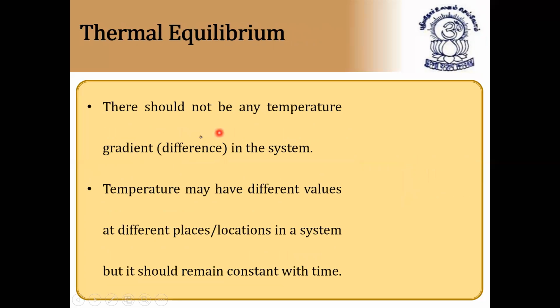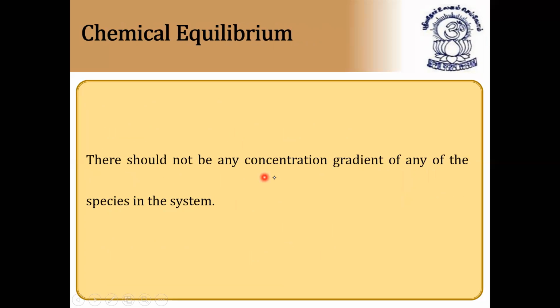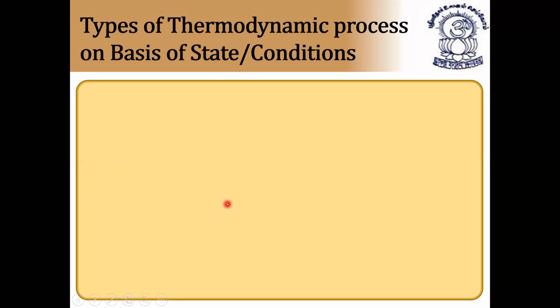There should not be any temperature gradient in thermal equilibrium systems. Thermal means with respect to temperature. Temperature may have different values at different places, locations in the system, but it should remain constant with respect to time. So this is called temperature is equal to constant. Next, chemical equilibrium. There should not be any concentration gradient of the species in the system. So that is called chemical equilibrium.